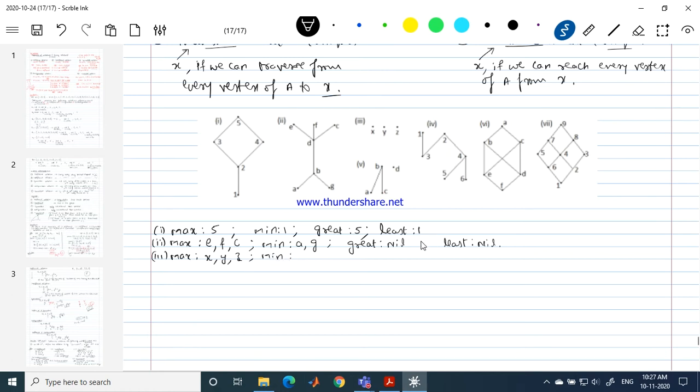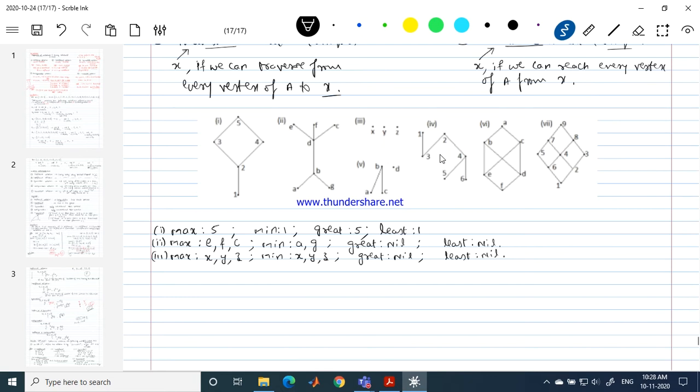What about the minimal elements? Very good. No edge terminates at X, no edge terminates at Y, no edge terminates at Z. So the same 3 elements are minimal elements also. What about the greatest element? Nil. Once again nil. The reason is we can't reach Y from X, and we can't reach Z from X. Since we are not in a position to reach a vertex from the remaining vertices, we can't find one element which leads this, so the greatest element is missing. If I say least element, with the same reason, it is nil again.